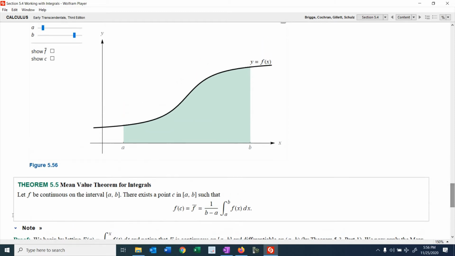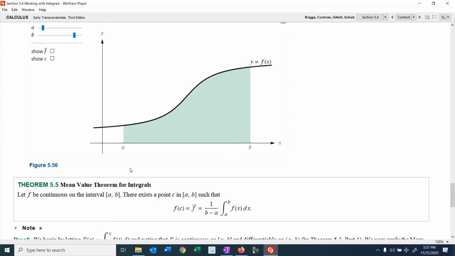Okay, so a couple of things here. Notice that there's really just one condition that you have to satisfy for this theorem. You just need to make sure that your function is continuous on a closed interval. In addition to that, notice that this is what we call an existence theorem. It guarantees us the existence of this point c in this closed interval from a to b such that f evaluated at c is equal to the average value of f on the closed interval from a to b. Okay, so it's an existence theorem.